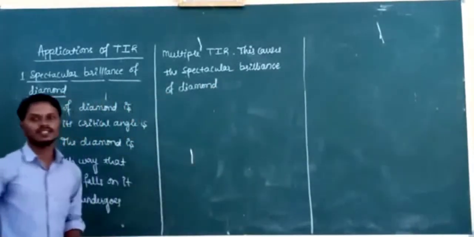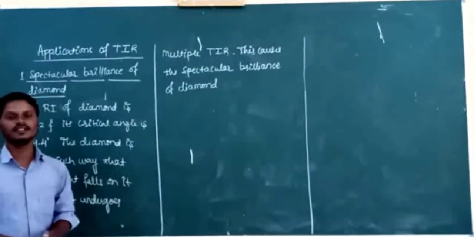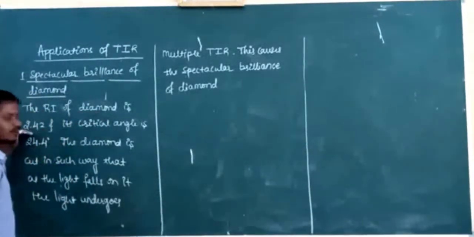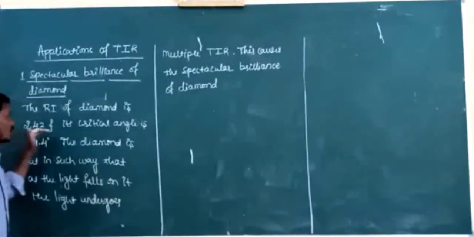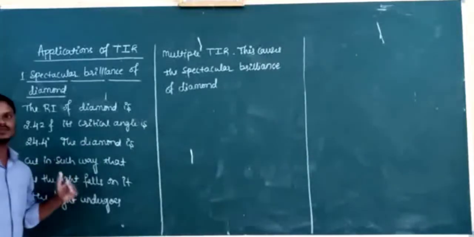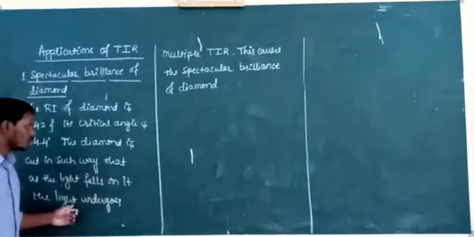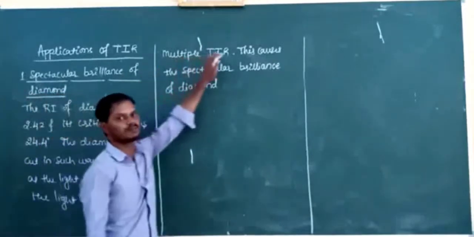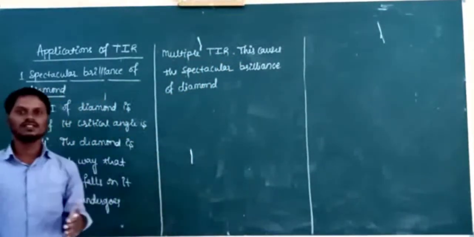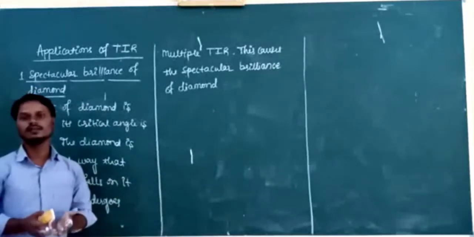Okay, so why does the diamond sparkle brilliantly here? Because what is the refractive index of diamond? The refractive index of diamond is 2.42 and its critical angle is how much? 24.4 degrees. Then the diamond is cut in such a way that as the light falls on it, that light undergoes multiple total internal reflections. As the light undergoes multiple total internal reflections, the diamond sparkles brilliantly.